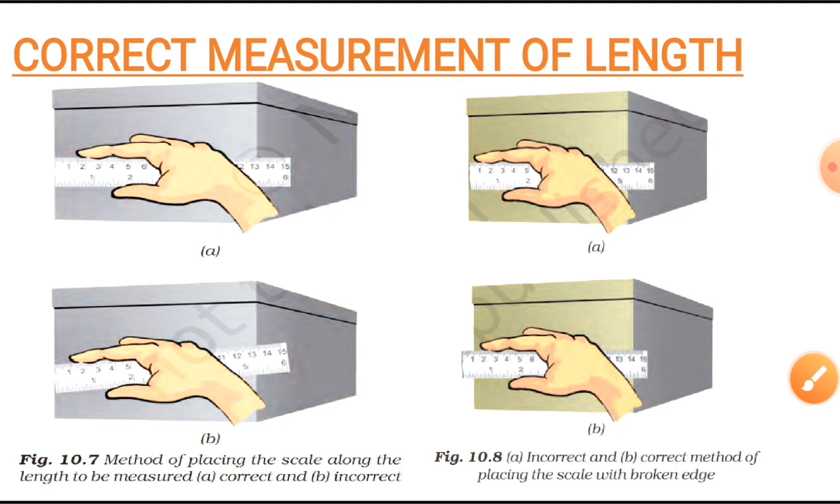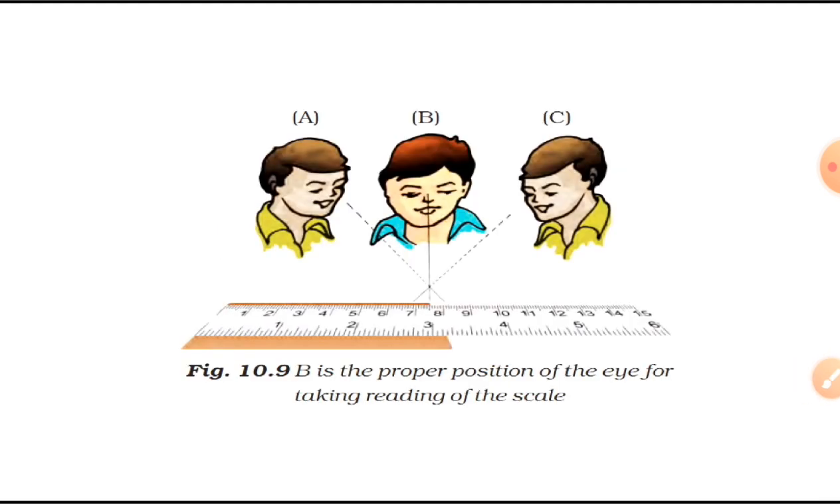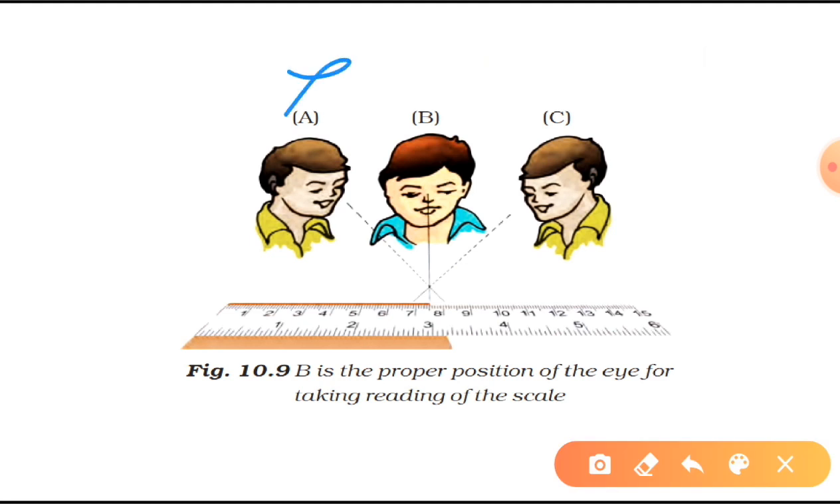Now one more thing, students. The correct position of the eyes is also important for taking a measurement. Our eyes must be exactly in front of the point where the measurement is. Have a look at this picture. There are 3 students A, B and C, which you can see in the picture. Who's correct? Obviously B is the proper position of the eye for taking a reading of the scale. That's why you should look straight for measurement instead of being at A and C places.